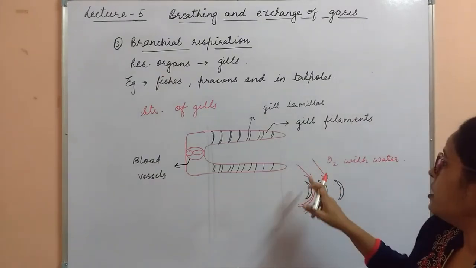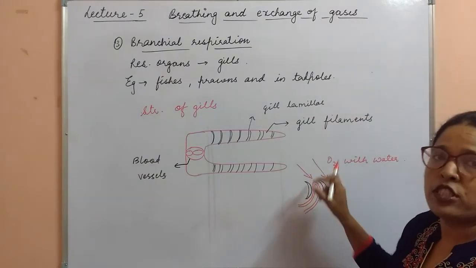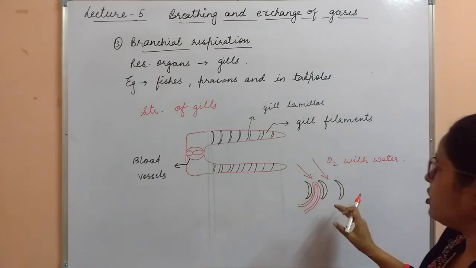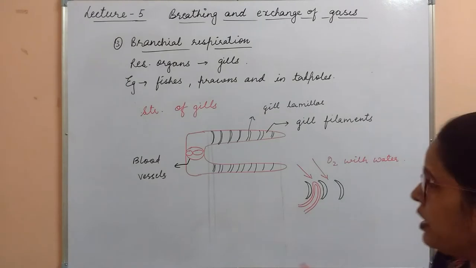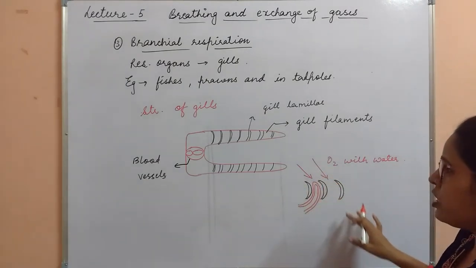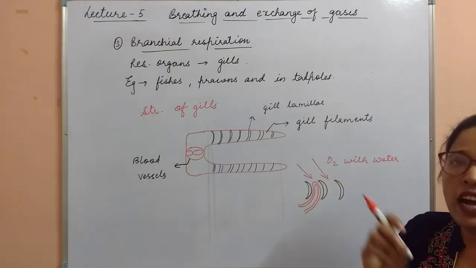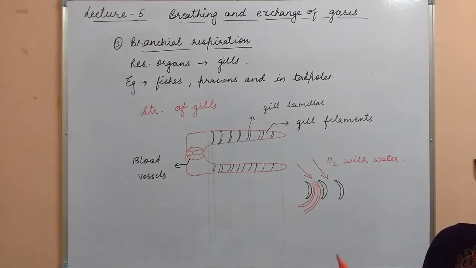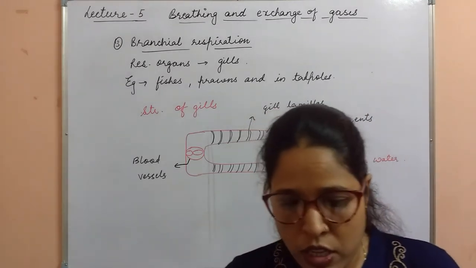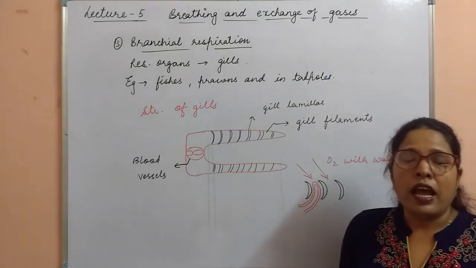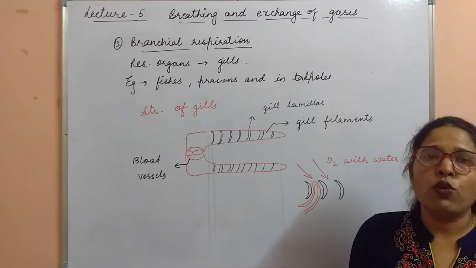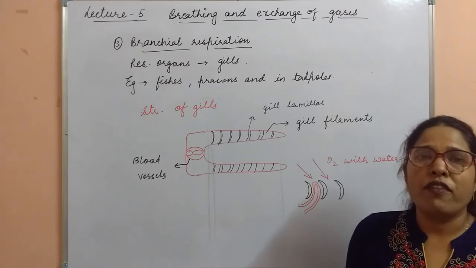That's why there is a continuous flow of water over the gill lamellae, so that the oxygen is easily available for the gill lamellae, and this will diffuse to the different parts of the body.